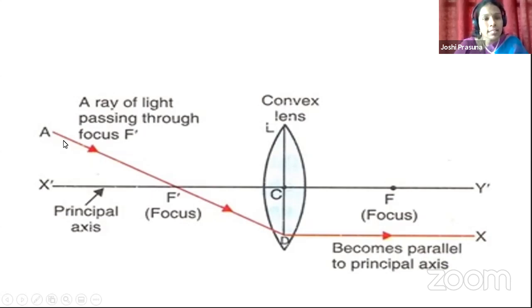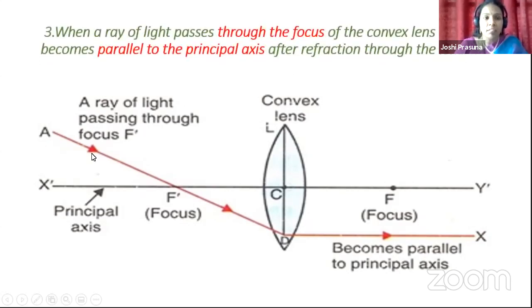Okay, children. So, the same convex lens is used with the same principal axis. First here, you have chosen the ray through the focus, one of the foci of the convex lens. What happened to the refracted ray, children? It is becoming parallel to the principal axis. It follows the path which is parallel to the principal axis. Isn't it, children? So, what does the third rule say? Whenever a ray of light passes through the focus of the convex lens, then it becomes parallel to the principal axis after refraction through the lens.